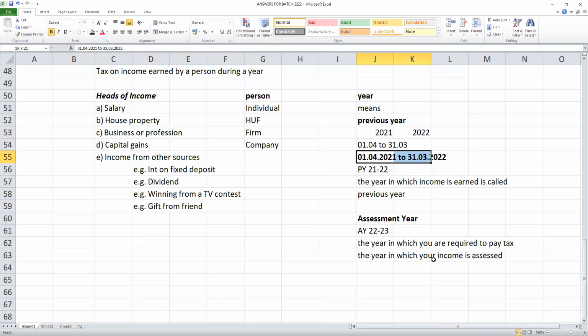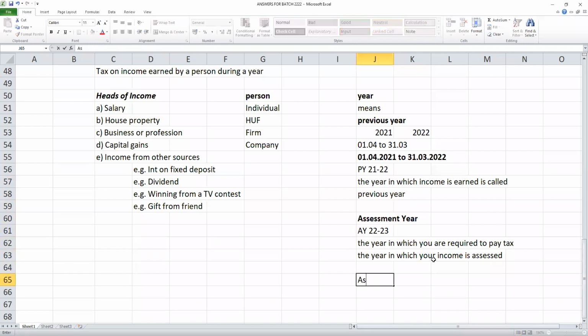What is your previous year for your examination? Previous year is 21-22. What do you mean by previous year? Previous year means the year in which income is earned. What is assessment year? Your income is assessed to tax in the immediately following year, called the assessment year. The year that follows the previous year 21-22 is called the assessment year.